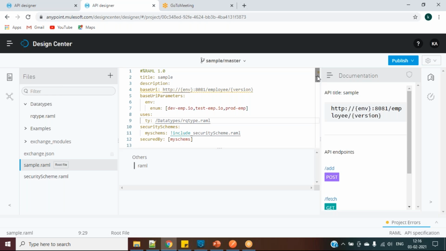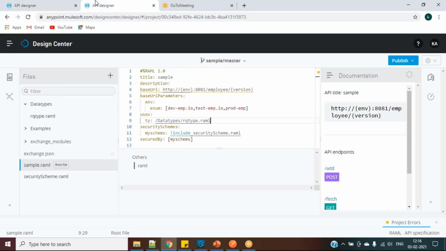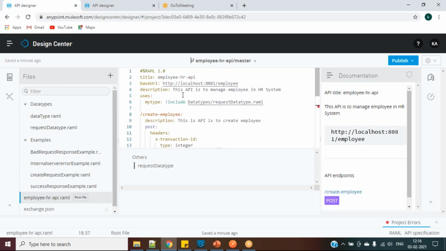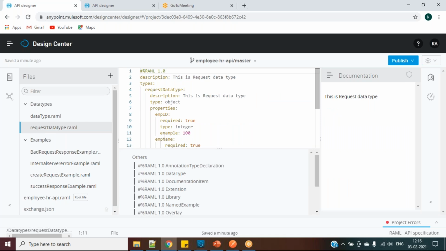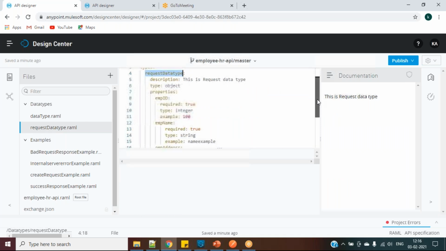So at RAML level we have already declared, right? In the root RAML, the root one. So again in the body, we have to declare like this, Kirti. Yes, because at the RAML level, we are taking the main file. Suppose in this file I have multiple things, like here I have request data type, and in this one only I can have multiple.